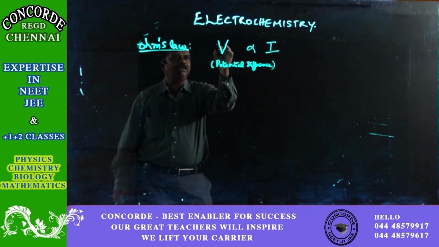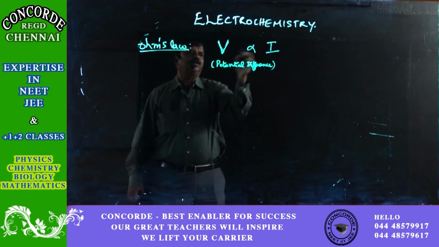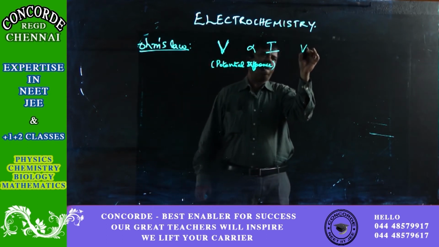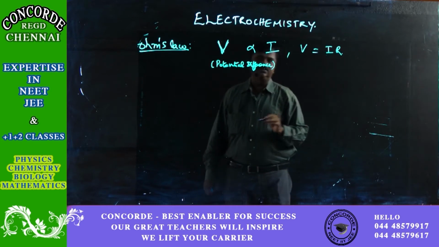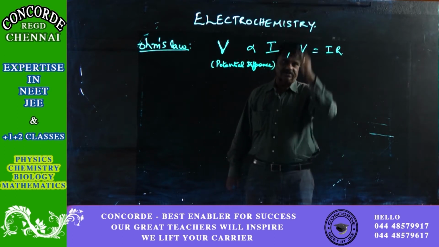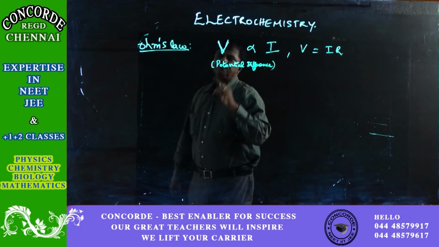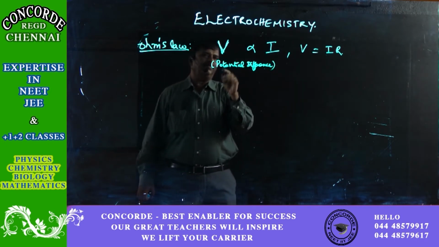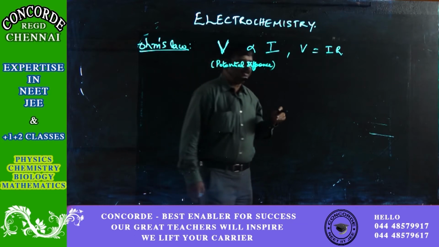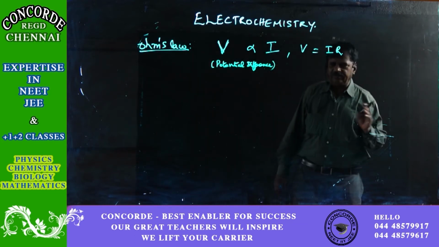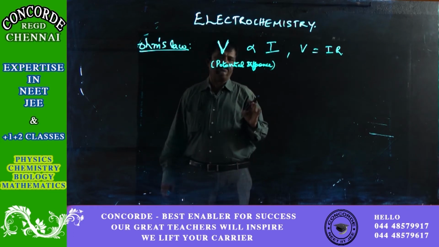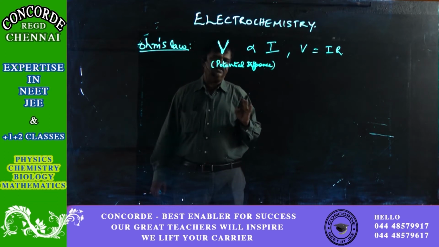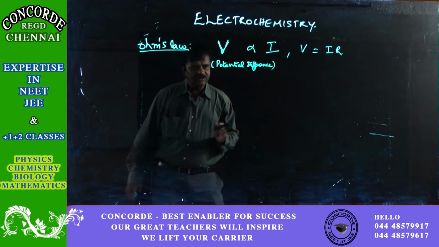So, mathematically V is proportional to I, and we all know whenever the proportionality sign is removed, V is equal to I into R, where R is the constant. Okay. You may be aware what a conductor is. A conductor is any surface or any metal or wire which allows the passage of current. Anything which does not allow the passage of current is known as an insulator.